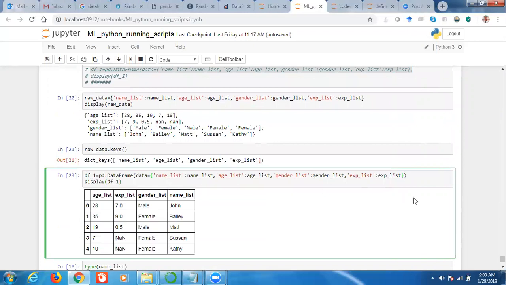So we can pass it in a dictionary. What we did is pass this in a dictionary, and then we created a data frame from this.